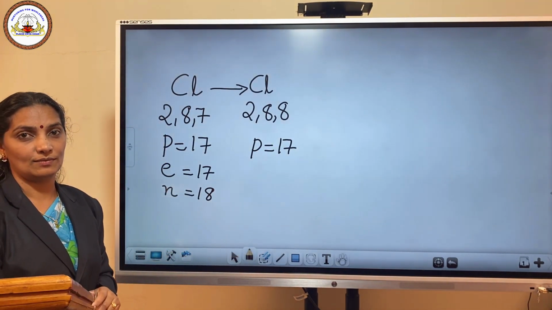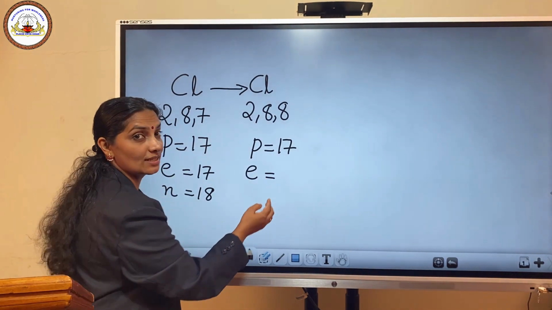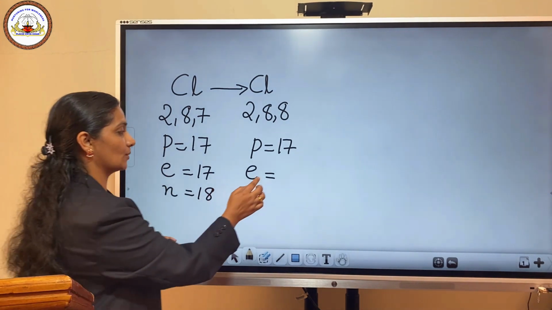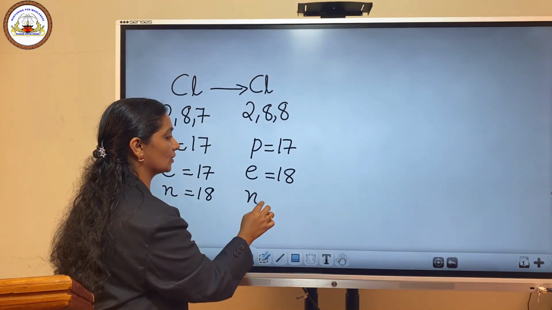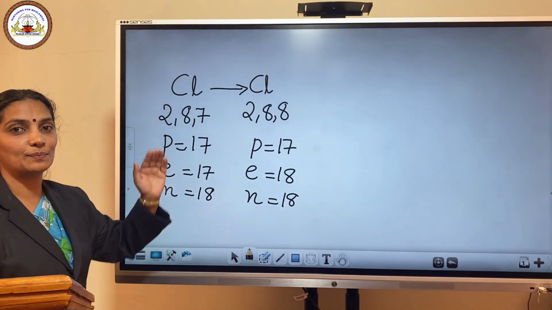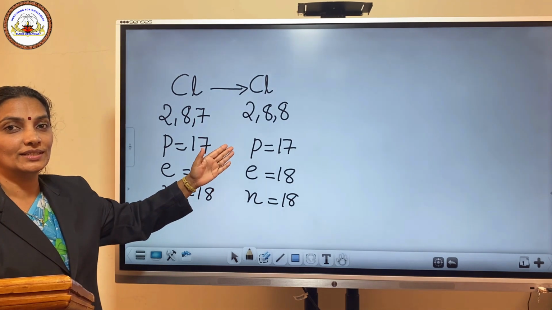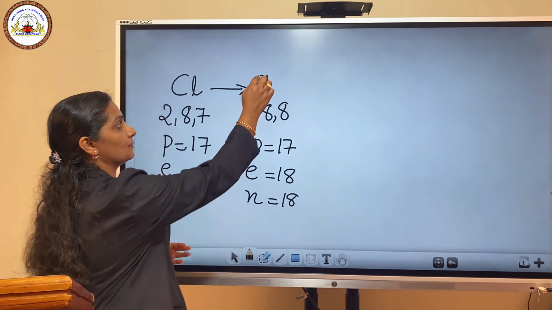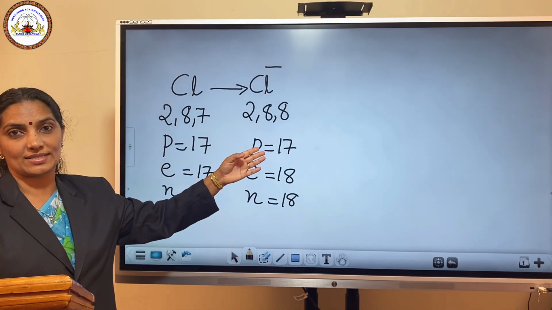The number of electrons is 1 more than the normal chlorine atom, so electrons is equal to 18 and neutrons remain 18. By gaining one electron, it becomes a negatively charged species. So we can represent the newly formed species as Cl minus.